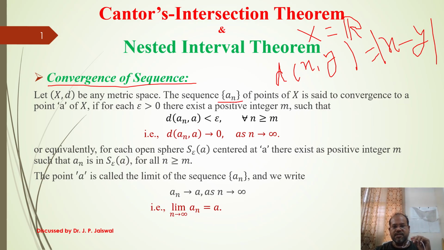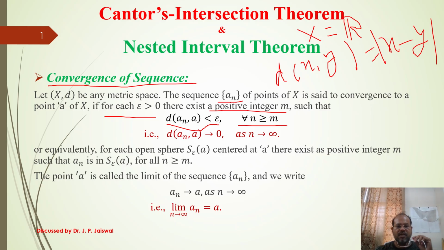So first we take X to be any metric space. We take a sequence a_n with terms from X, and we say it converges to some point a belonging to X if for any epsilon greater than 0 we are able to find some positive integer m such that d of a_n, a is less than epsilon, where d means distance, for all n greater than or equal to m.